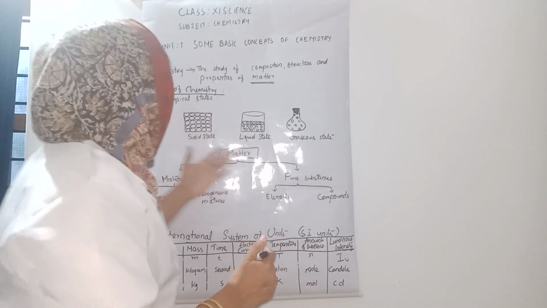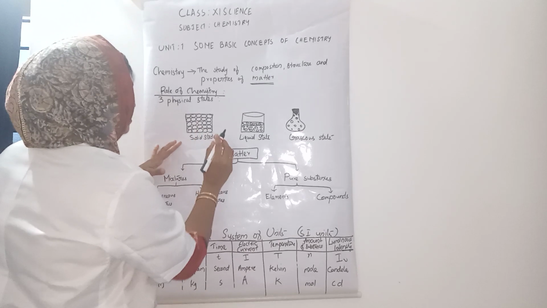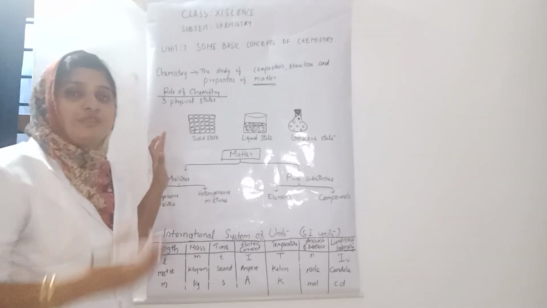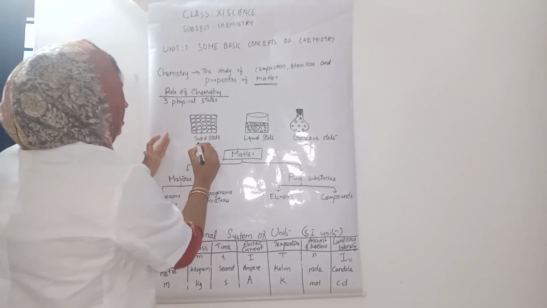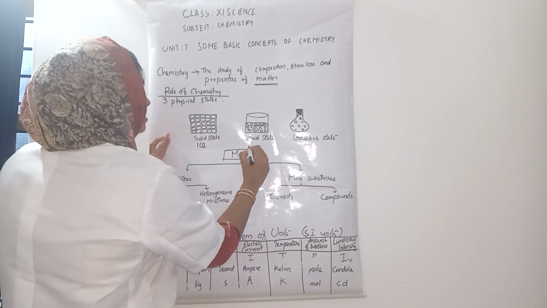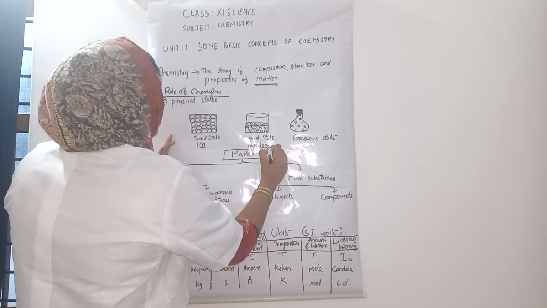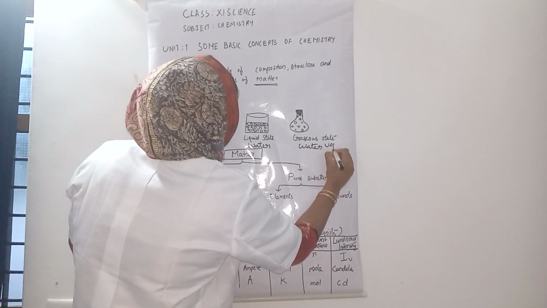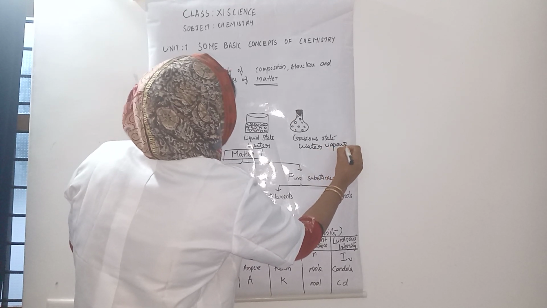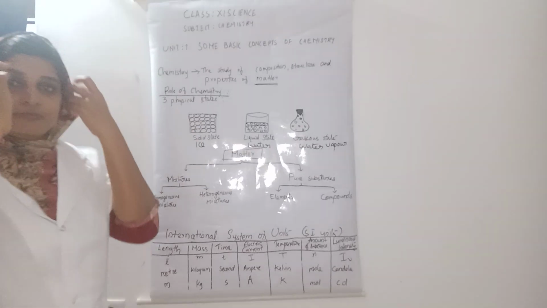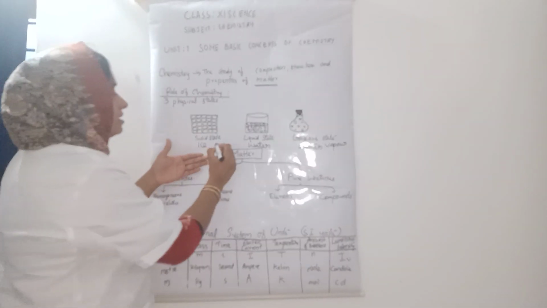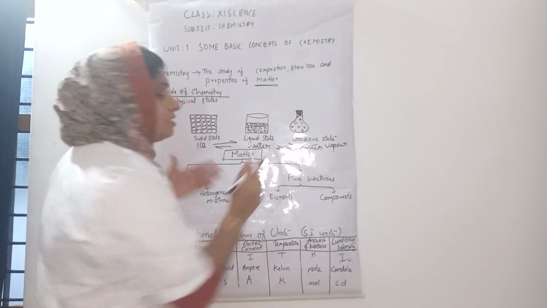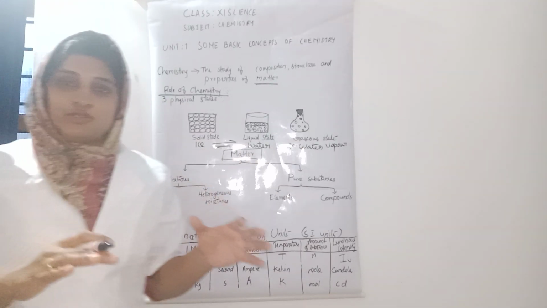One matter can exist in these three different states. For example, ice, water and water vapor. These are three physical states of one matter, and these physical states are interconvertible by adjusting the temperature and pressure.